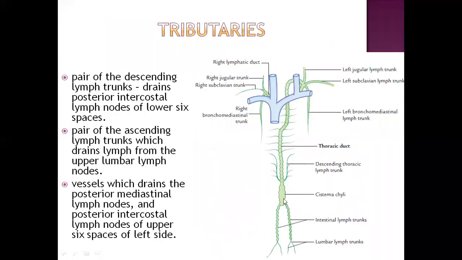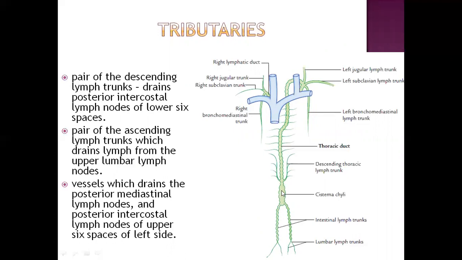Now, first of all, let us try to understand this picture. This whole thing, whatever we are seeing, is the thoracic duct. To begin with, I told you the thoracic duct begins as an enlarged lymphatic sac, which is cisterna chyli, which is collecting lymph from the intestines. Okay, how is it collecting the lymph from the intestines? Through the intestinal lymphatic trunks and lumbar lymph trunks. They will drain the lymph into cisterna chyli.